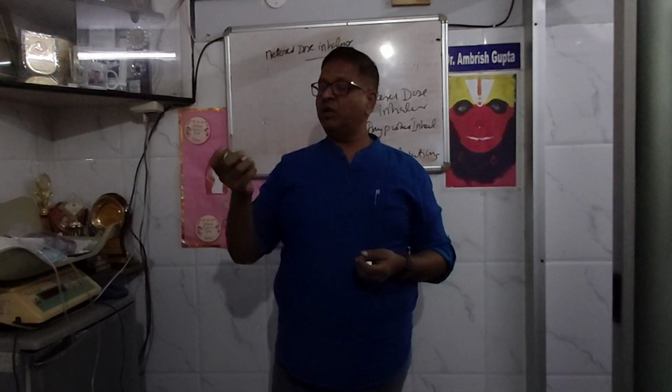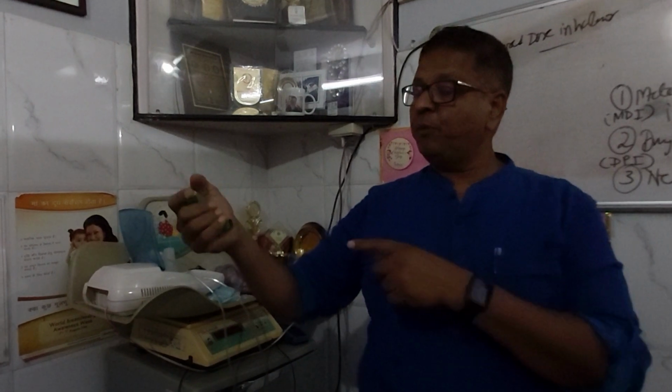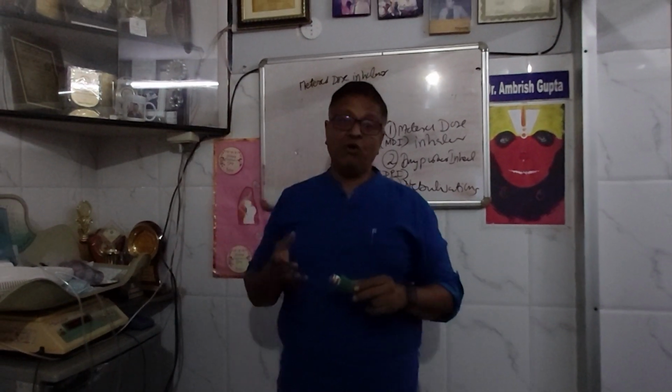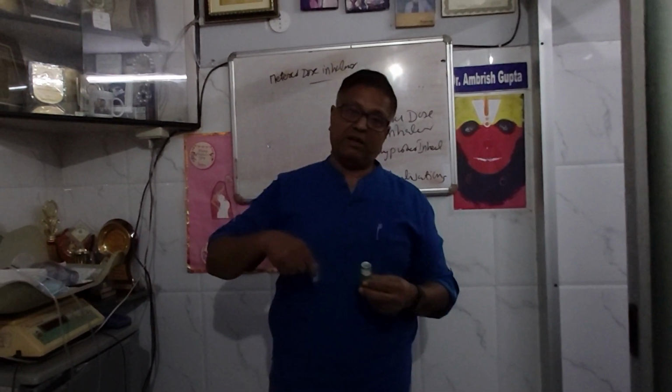Whenever you press this inhaler, there should be a deep inspiration immediately. This jet comes out, so you have to actuate your breathing along with this jet. If you will not inspire, you will expire, and then this fluid will not go inside.